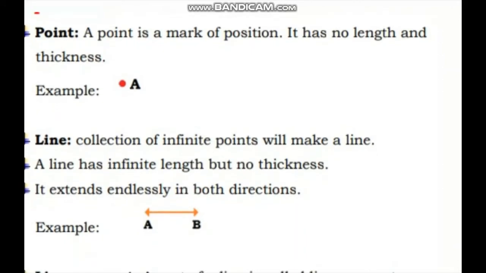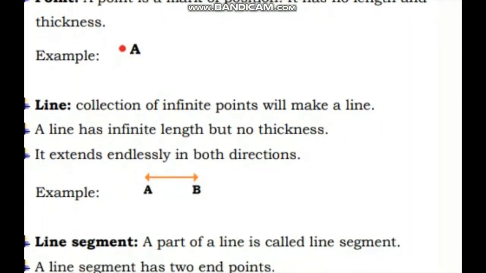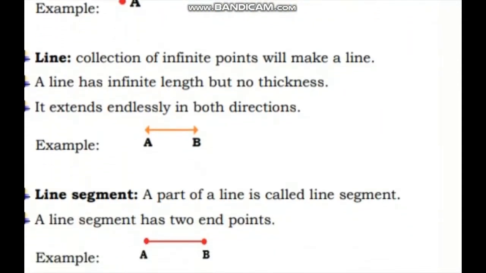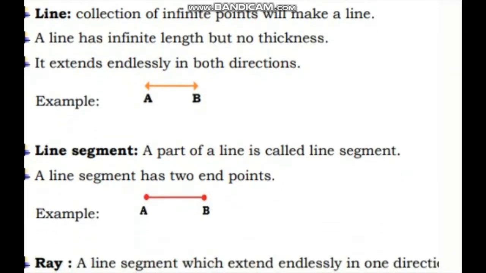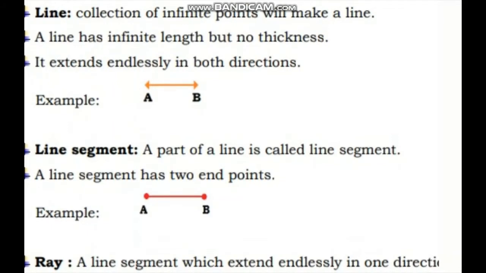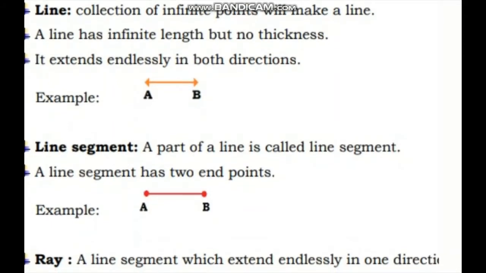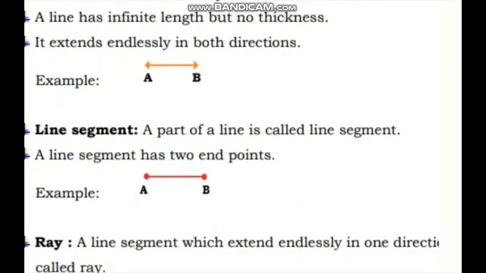Everyone knows point. Line: the definition of a line is that a collection of infinite points will make a line. A line has infinite length but no thickness. It extends endlessly in both directions. Example, A and B, both show the arrows.